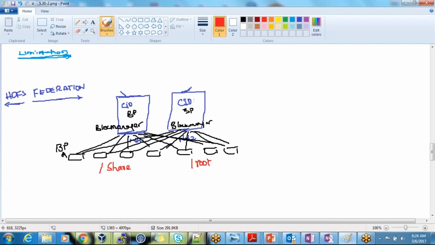You don't have to use root here; you can change it to slash user. We will define that. Whenever any data comes under share, let's say I'm going to put some data in slash share slash data 1 slash Amazon. When I'm putting the data, my parent directory is slash share. As soon as you say slash share, it will have its own block pool ID, a different block pool ID, and a different block pool.